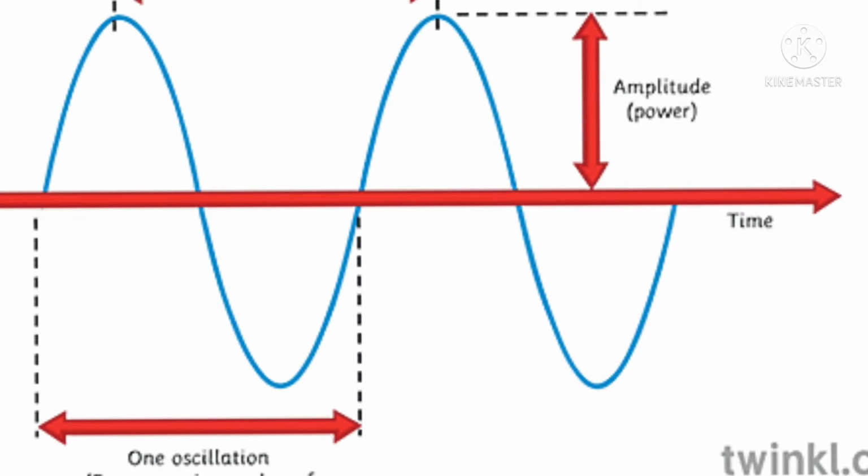Thus, the maximum disturbance of particles in the medium on either side of mean position is called amplitude of the wave.